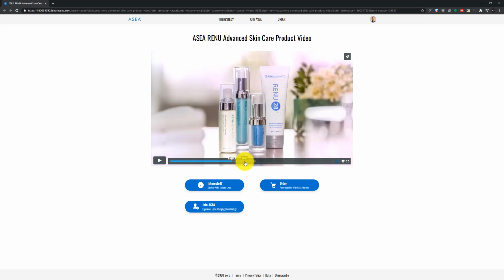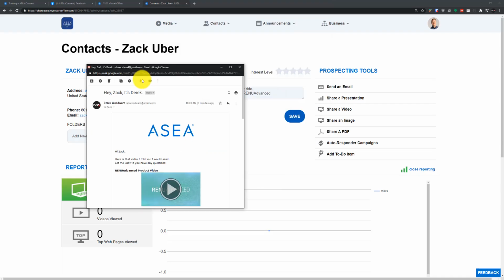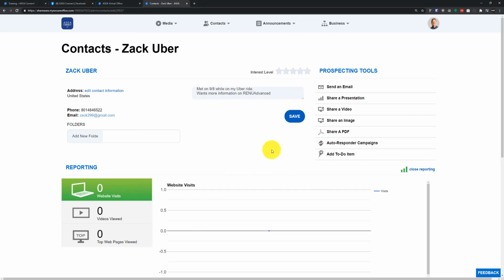As you start sharing this content, you're going to get live notifications and alerts left and right, depending on how you set up your notification settings. That's an important way to do that. These emails look great, I think. Even if you're sending a quick raw email, it looks professional when you add your photo and make sure your information is all up to date, and you can start using this tool. Very, very powerful. So that's how you send a quick video. I'm not going to go into sharing a PDF because it's the same process there.